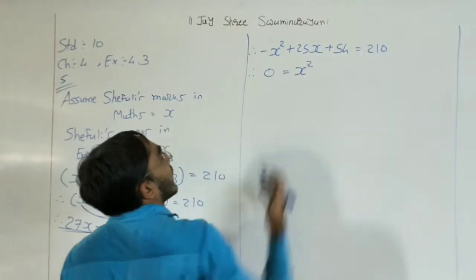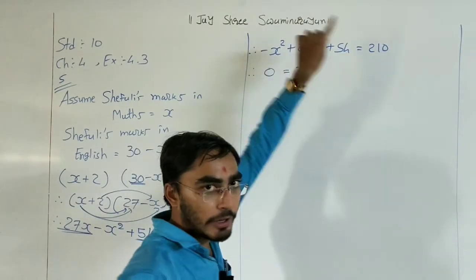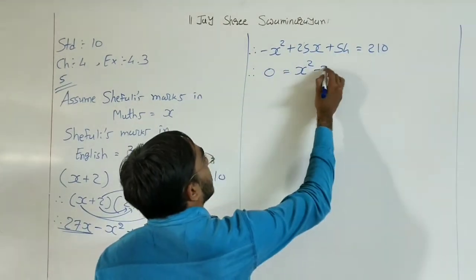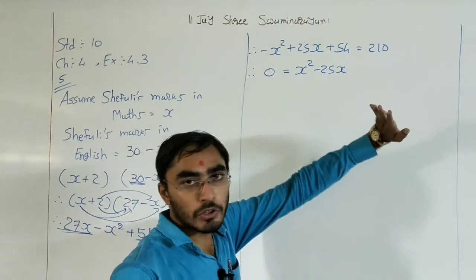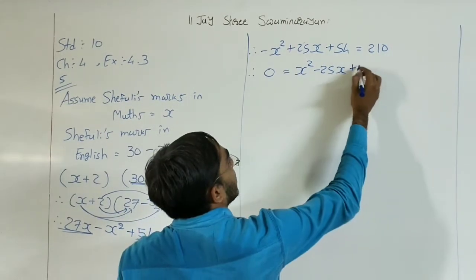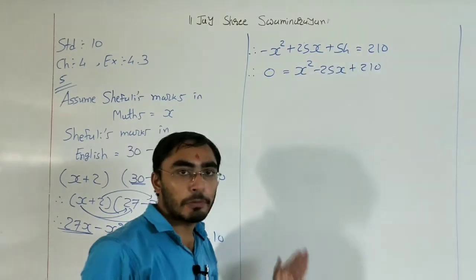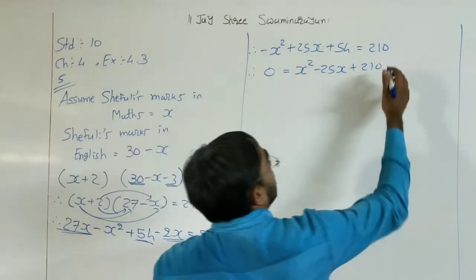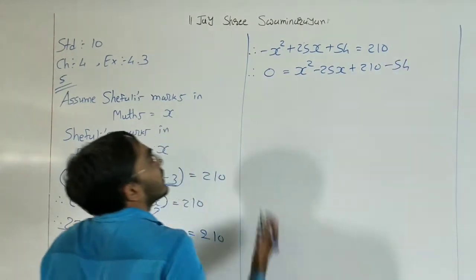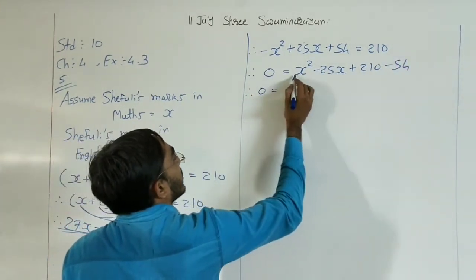If we transfer this minus x square to the right hand side, it becomes plus x square. If we transfer this plus 25x to the right hand side, it becomes minus 25x. Here 210 as it is. If we transfer this plus 54 to the right hand side, it becomes minus 54. Zero remains as it is.